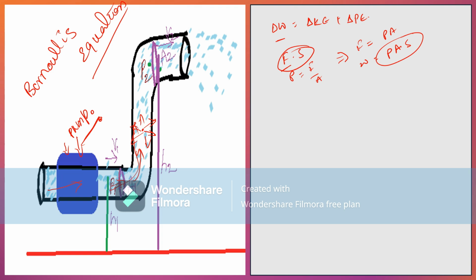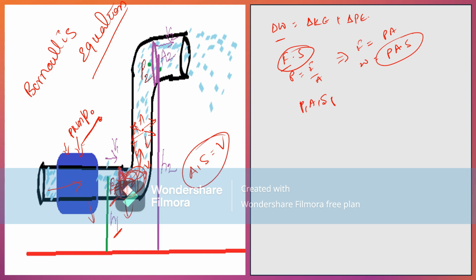Here, the energy consumed at this point: pressure is P1, height is H1, area of cross section is A1, and velocity is V1. So the work done is P1 A1 into S1. Due to this force, the fluid travels a distance S1. We know A into S is equal to volume.